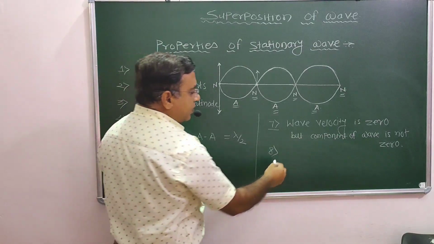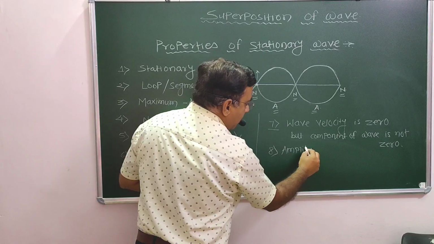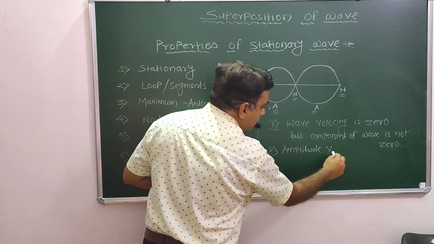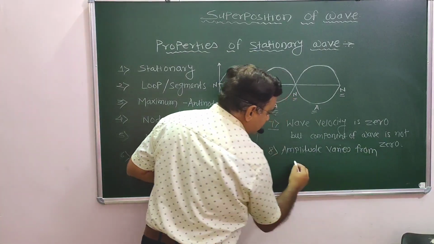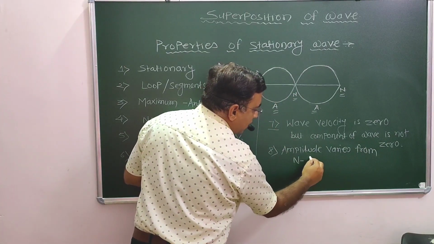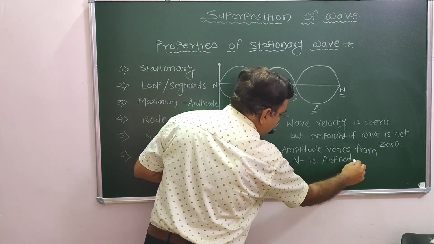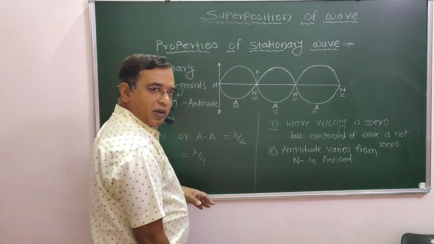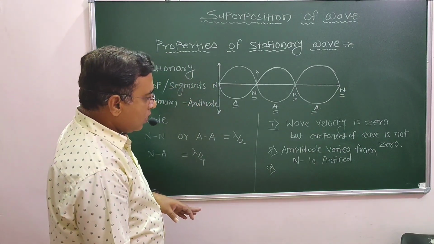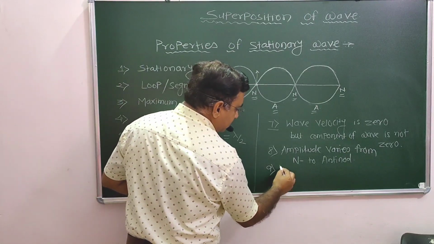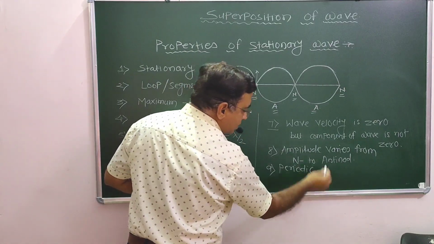Means amplitude varies from node to antinode. Okay. Now the next is, it is periodic in nature. It is periodic in space and periodic in nature.